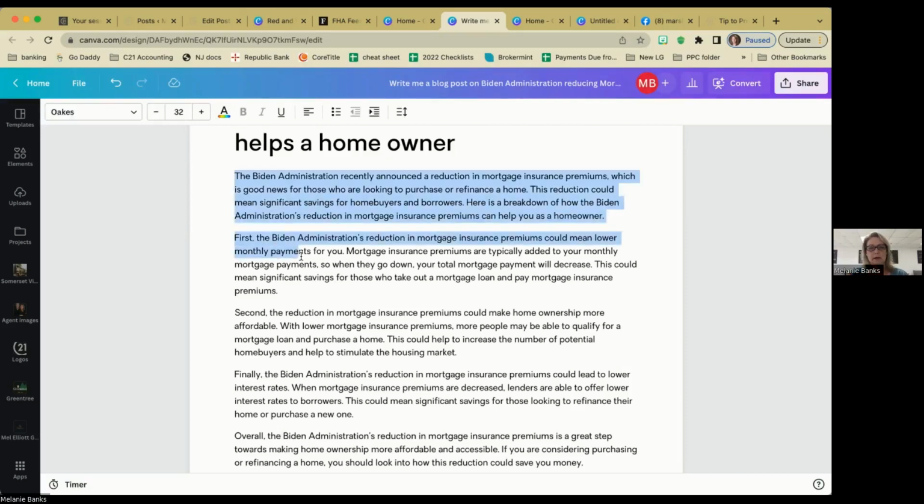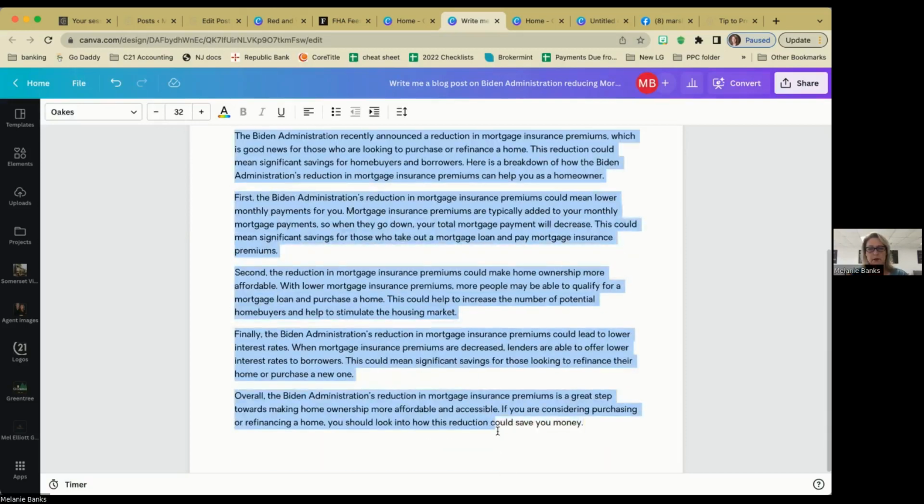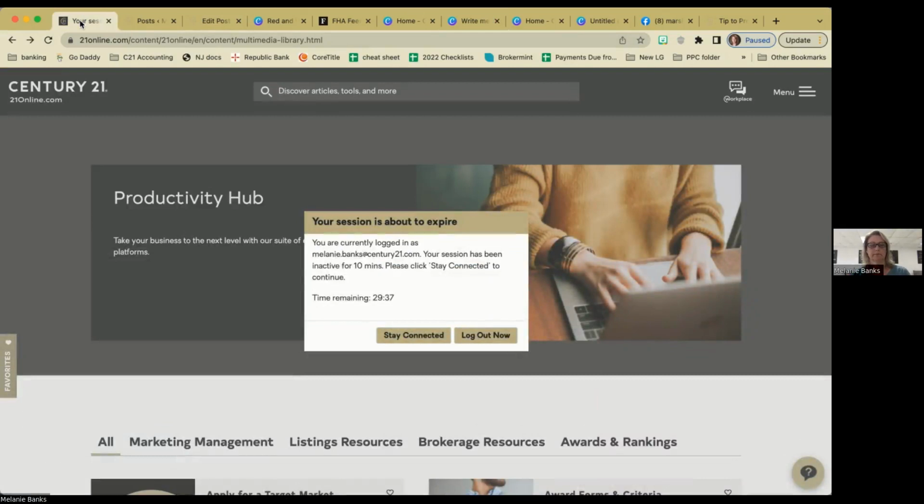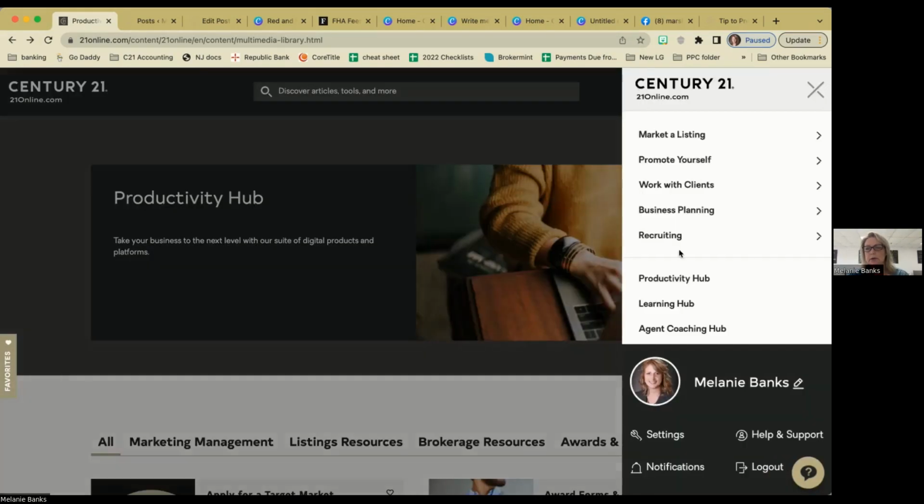So once I had this blog post, I would actually copy this after I read it, made sure I was good to go, see if there's any changes. When we are in our C21 Moxi, you're going to get there from 21 Online. You are going to click on your menu. You're going to go to, I guess I should stay connected. You're going to click on your Productivity Hub and wait for that to load up.